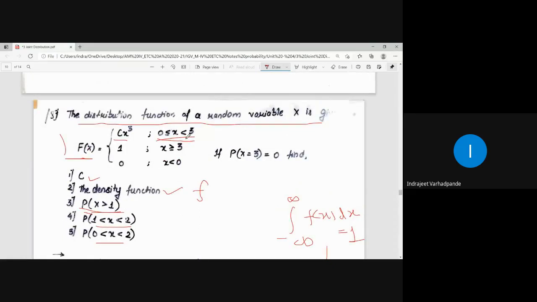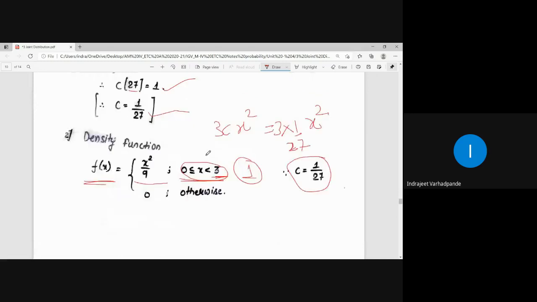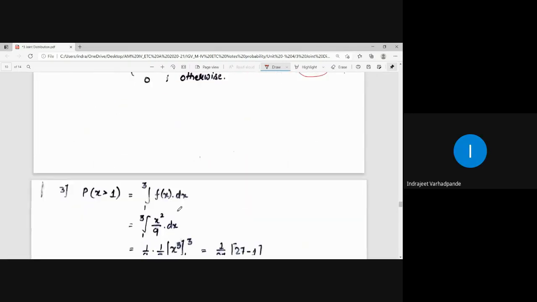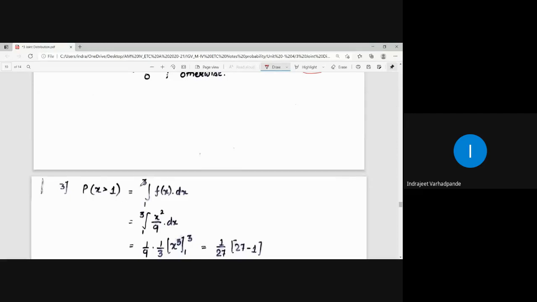Now here the function exists up to 3. So greater than 1 means it will go up to 3. So probability for x greater than 1 will be written as 1 less than x less than 3. So how will it be integrated? It will be integrated between 1 to 3. Integration from 1 to 3 f of x dx.